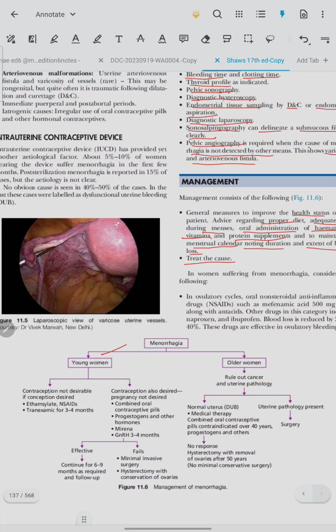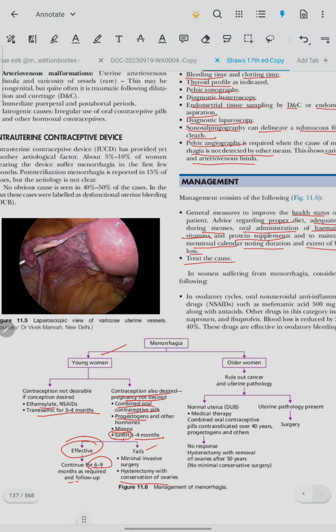Menorrhagia in young women, contraception not desirable. If conception is desired, then use ethamsylate, NSAID, tranexamic acid for 3 to 4 months. If contraception also is desired, but pregnancy not desired, use combined OC pills, progestins, Mirena, gonadotropin releasing hormones for 3 months. If it is effective, continue 6 to 9 months as required and follow up. If the management fails, minimally invasive surgery and hysterectomy with conservation of ovaries is preferred.